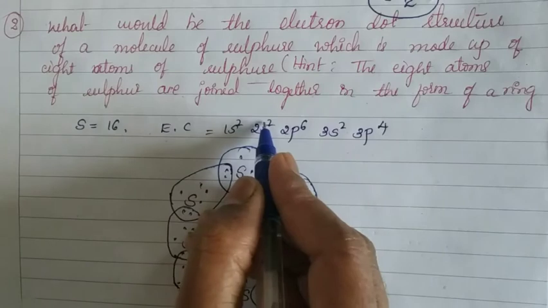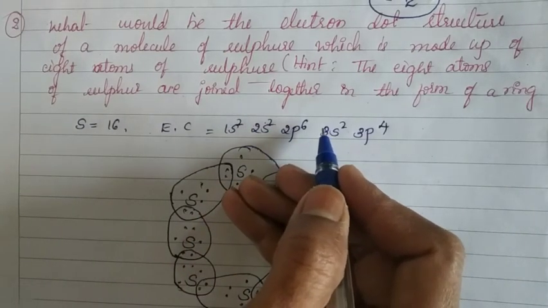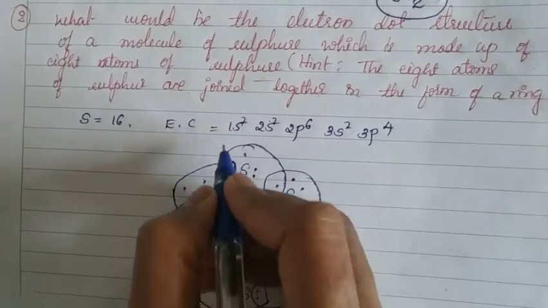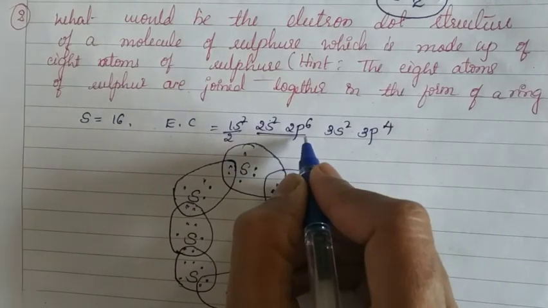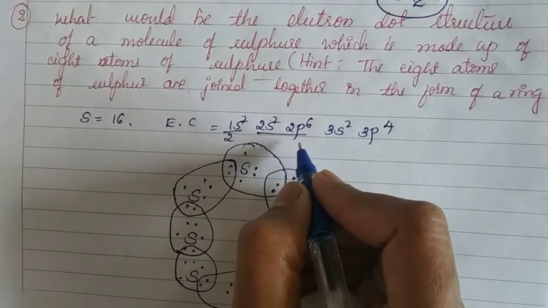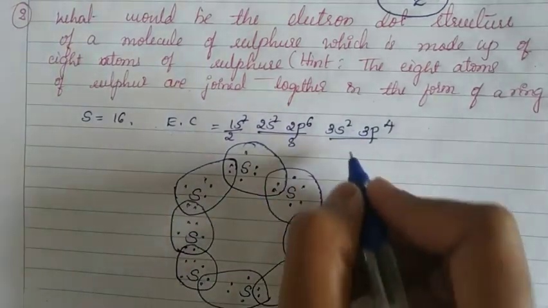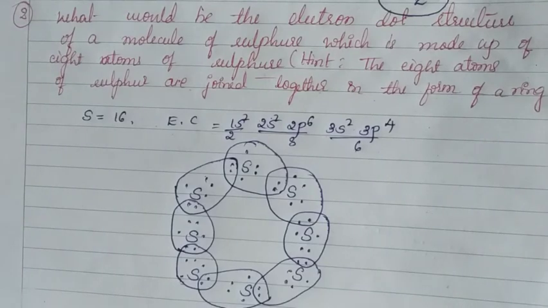Now count: 2 plus 2 is 4, 4 plus 6 is 10, 10 plus 2 is 12, 12 plus 4 is 16. Yes. The innermost shell has 2 electrons, the next shell has 8 electrons, and the third shell has 6 electrons. So children, we have to write only the 6 outermost electrons around the sulfur.